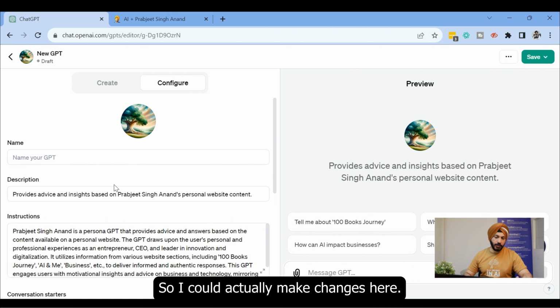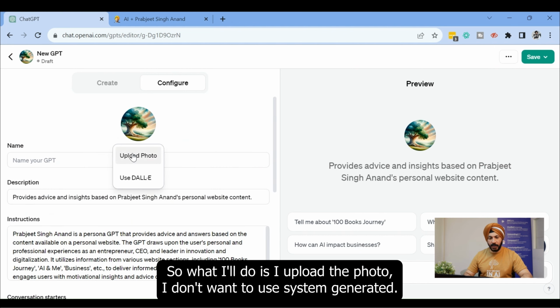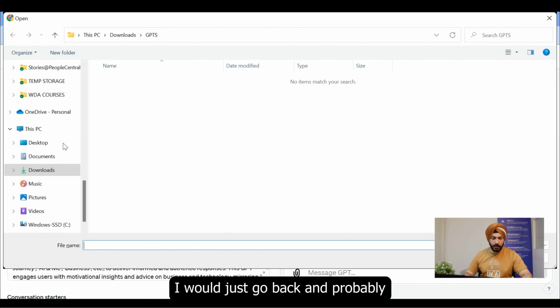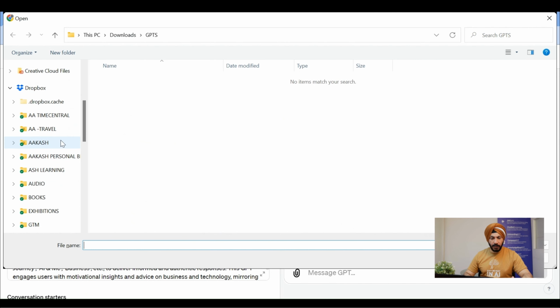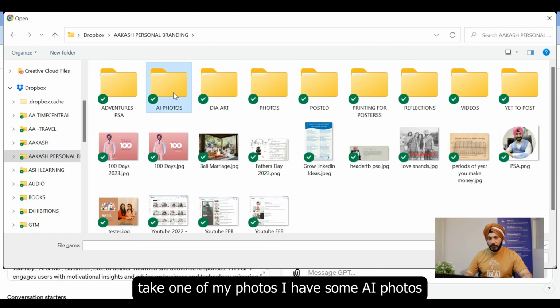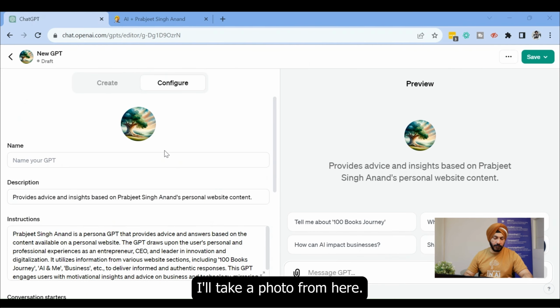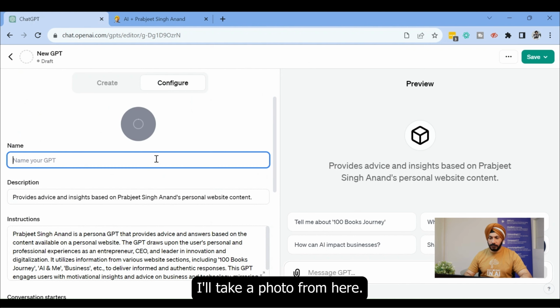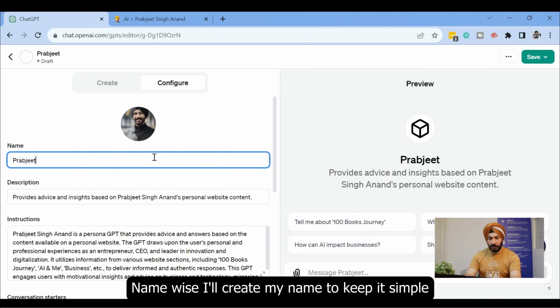All right, so I could actually make changes here. What I'll do is upload the photo. I don't want to use the system generated one, so I would just go back and probably take one of my photos. I have some AI photos, so I'll take a photo from here. For the name, I keep it my name to keep it simple.